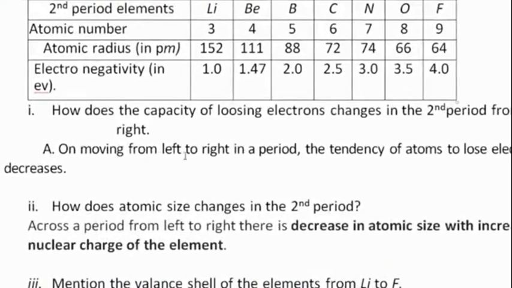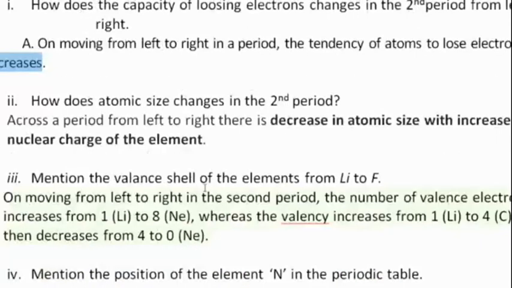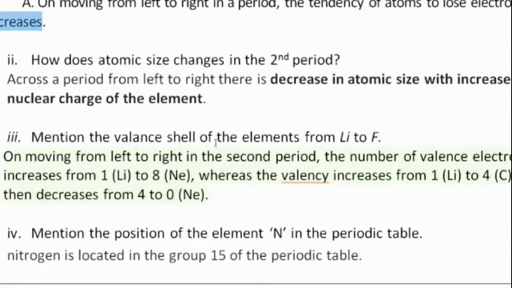So the answer is, on moving from left to right in a period, the tendency of an atom to lose electrons decreases. How does atomic size change in the second period? Across the period from left to right, there is a decrease in atomic size with an increase in nuclear charge of the element. Mention the valency shell of the elements from lithium to fluorine.